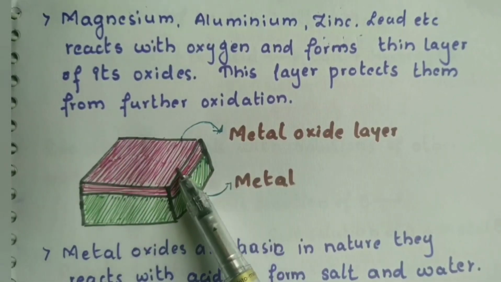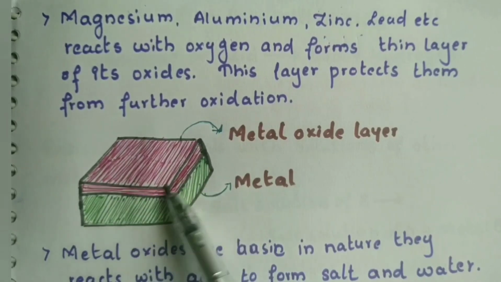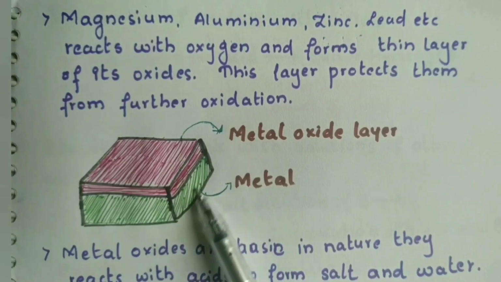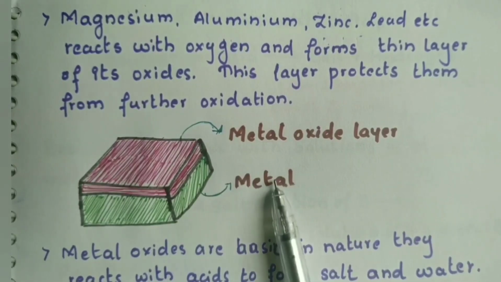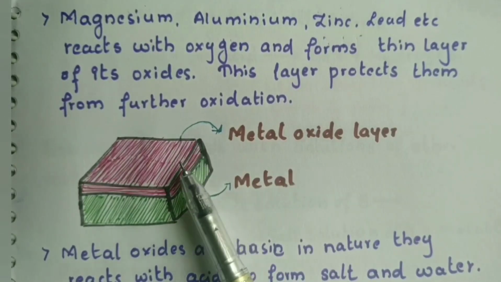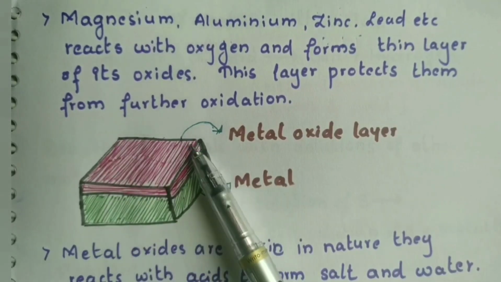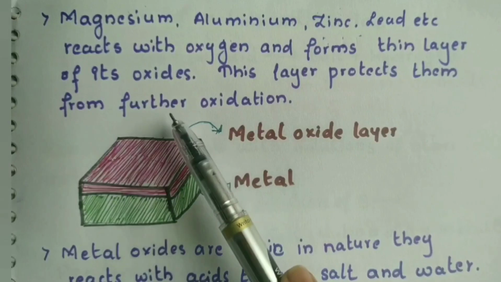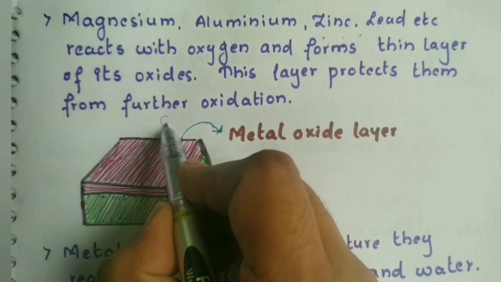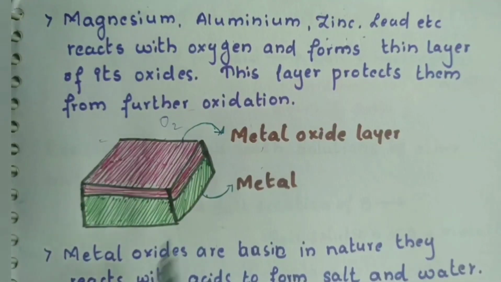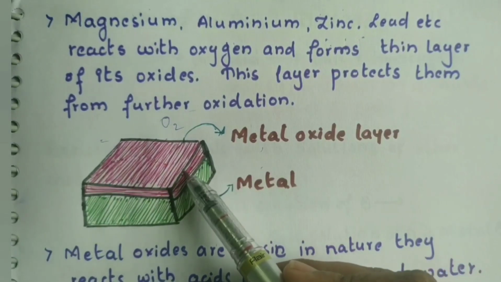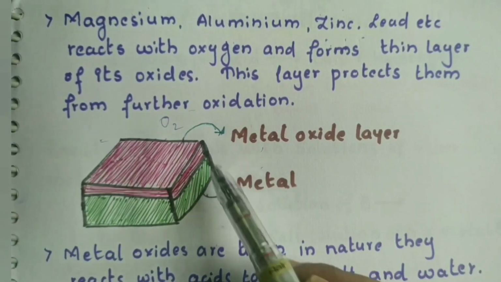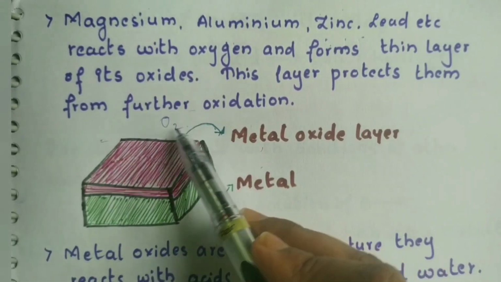You can see that I have drawn 2 layers. One is this pinkish layer of metal oxide. Another one is inside, that is the metal layer. So what happens when they form metal oxide? They become protective and do not allow the inside metal to react with the oxygen. Oxygen is present in the air everywhere, but this metal oxide becomes protective in nature and protects the inner layers of the metals against the reaction with oxygen.